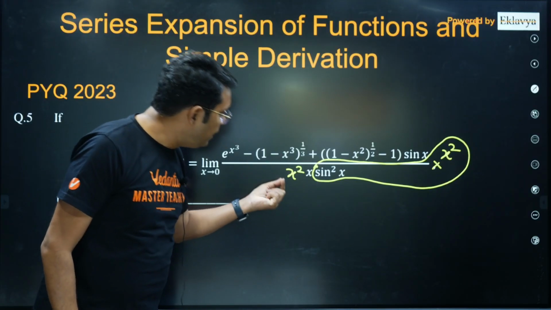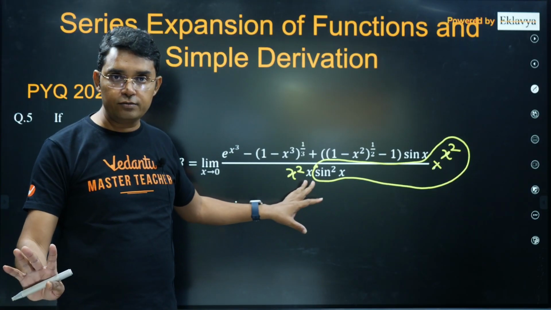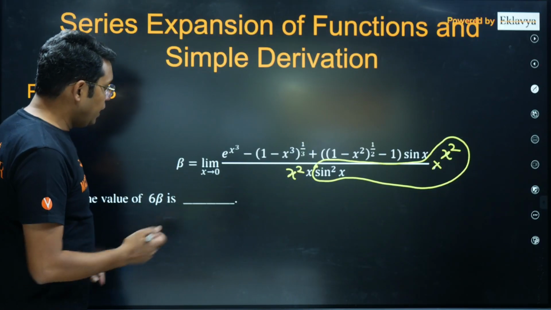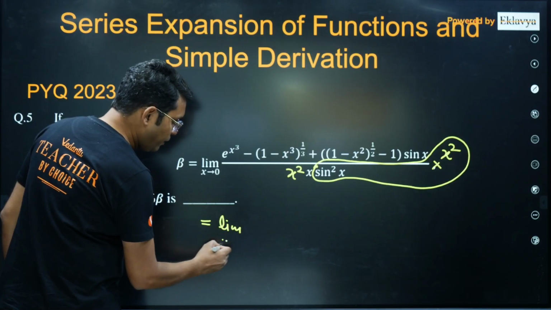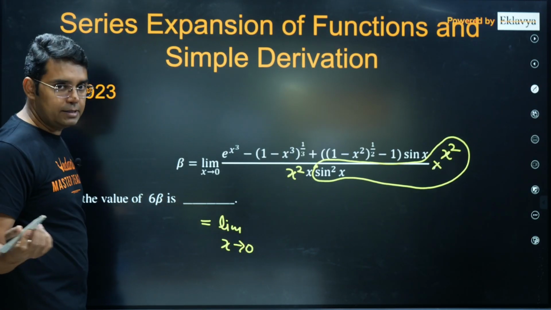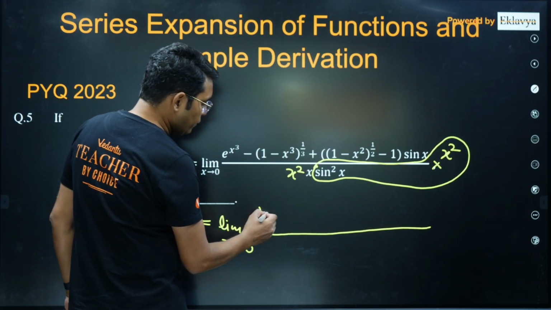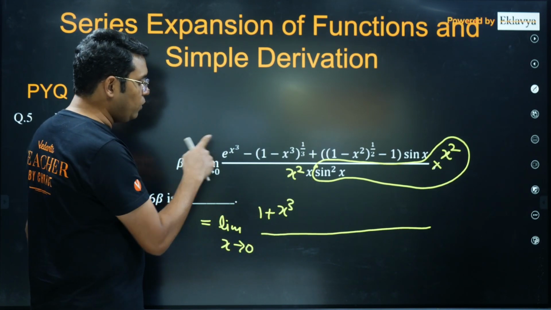So it is better that you read your denominator as just x cube. It is not x into sine square x for your solving purpose. It is just x cube. That's it. Now, how to do this question then? You may use expansion, although other methods are also there. In this case, x cube I can write 1 plus x cube only. I need only terms till x cube, so I will write only till x cube.